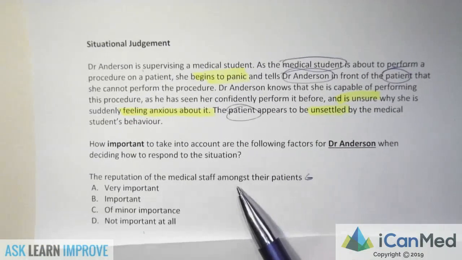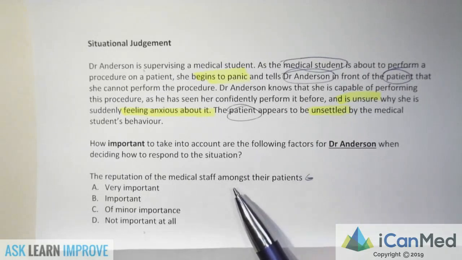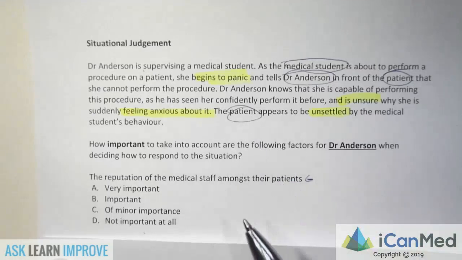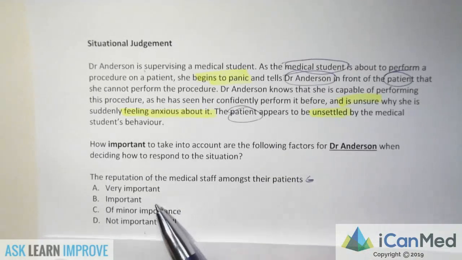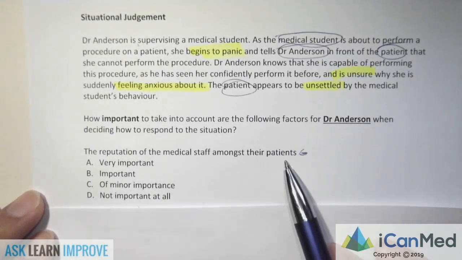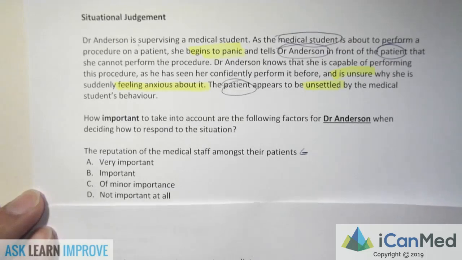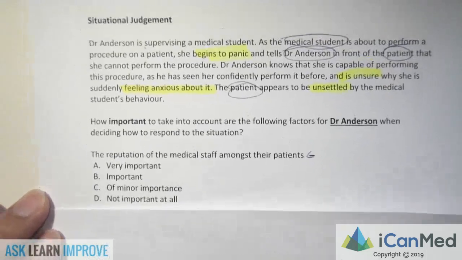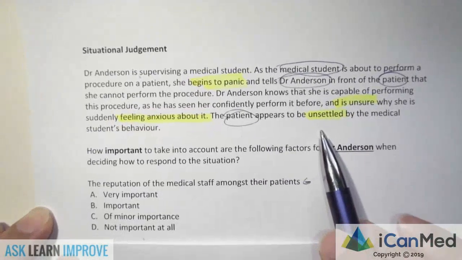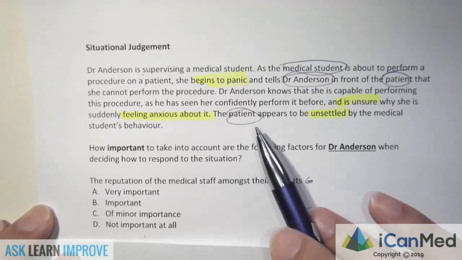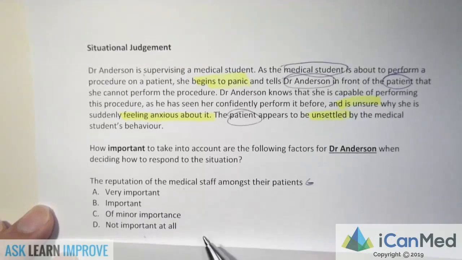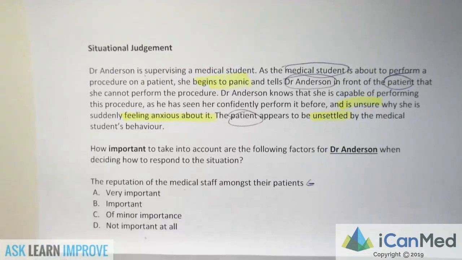When the doctor responds, he has to respond whilst keeping this consideration in mind because they're still in front of a patient. Now, is it very important or important? Is it immediately something that he's thinking about, or is it not so urgent? In this case, he should be thinking about it immediately because the patient himself is feeling unsettled. If the patient has a bad reputation of the doctor or the hospital, that would affect the patient's treatment, which would affect his health.